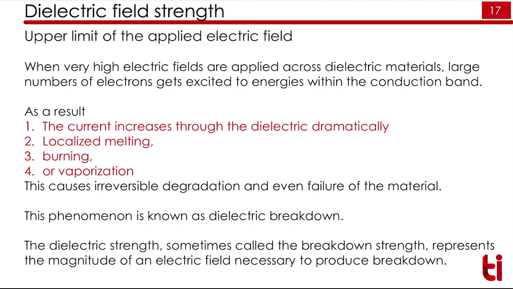Suppose if we keep on increasing the electric field, at one point the current through the sample will increase dramatically, means exponentially, and due to that it will have a localized melting. The sample will melt at some local points. It will also burn or it will also vaporize, and this can cause irreversible degradation and the failure of the material. This phenomenon we can call dielectric breakdown.